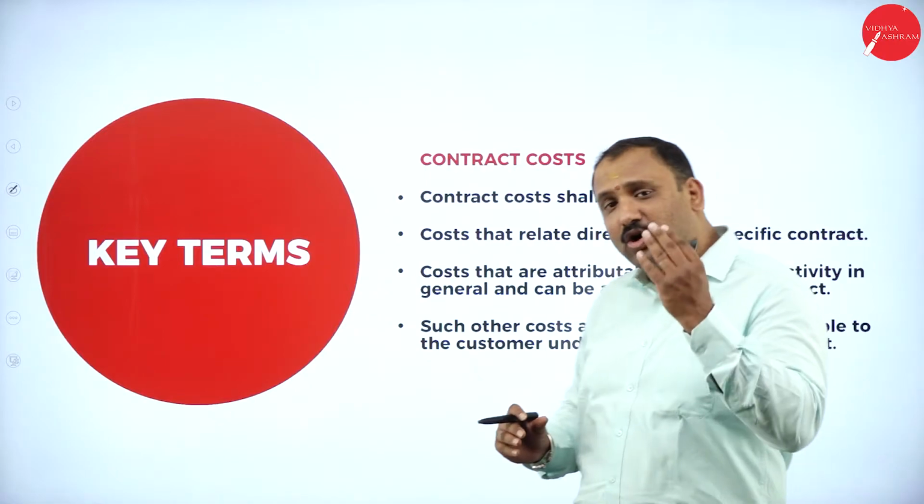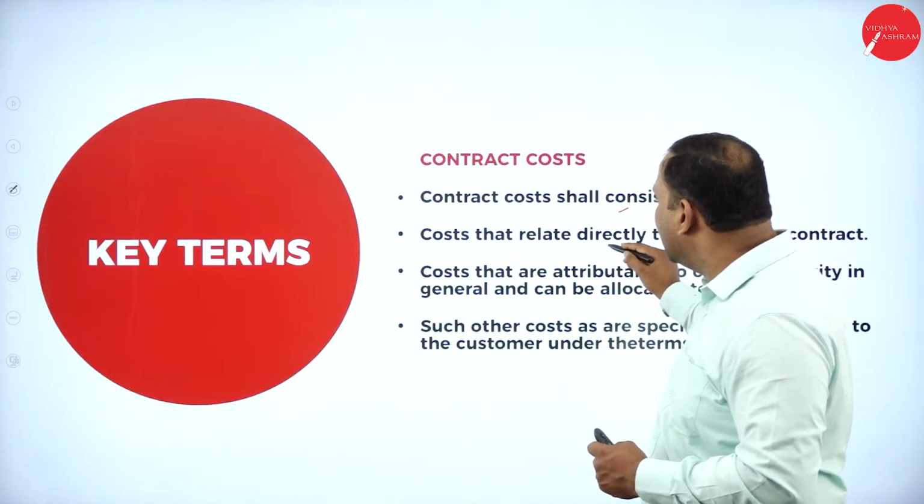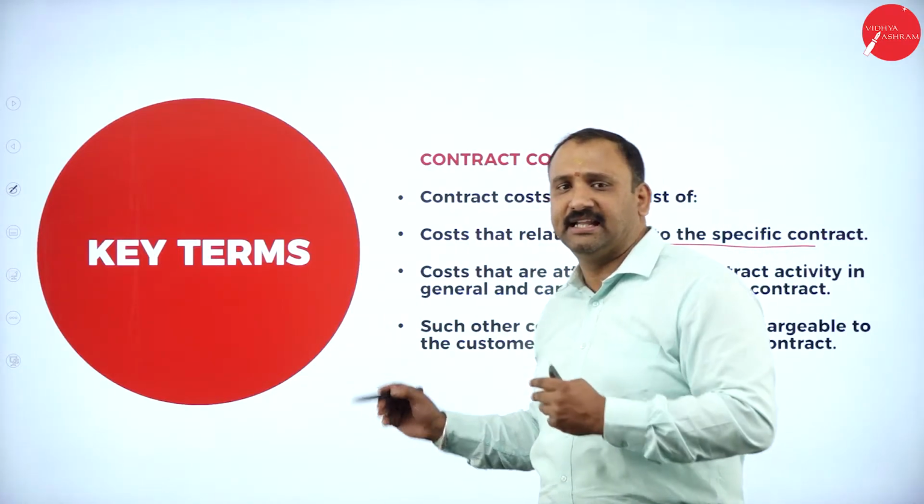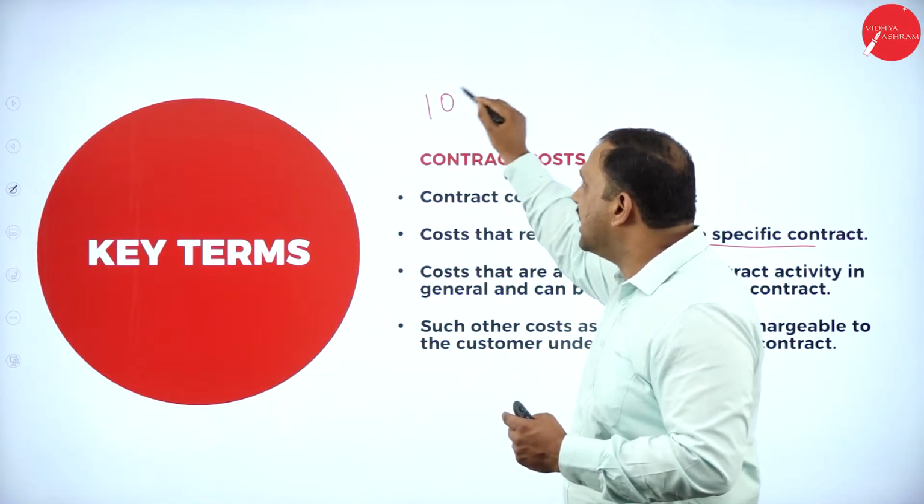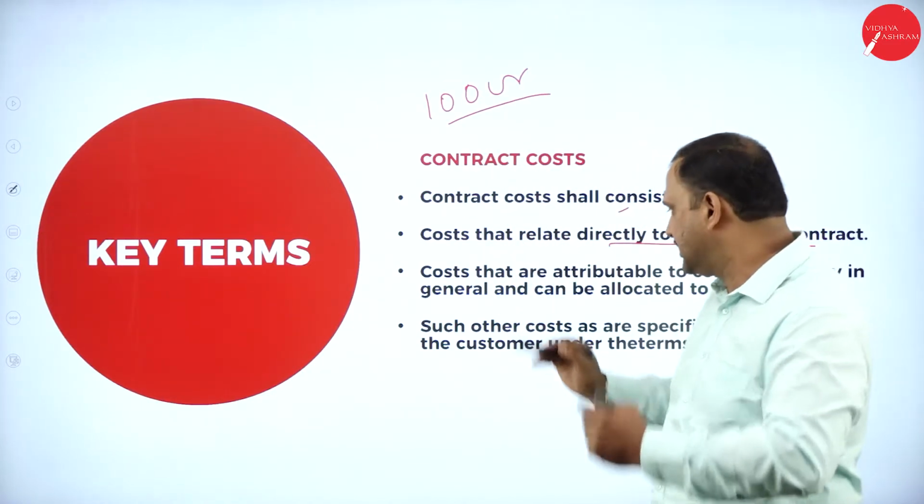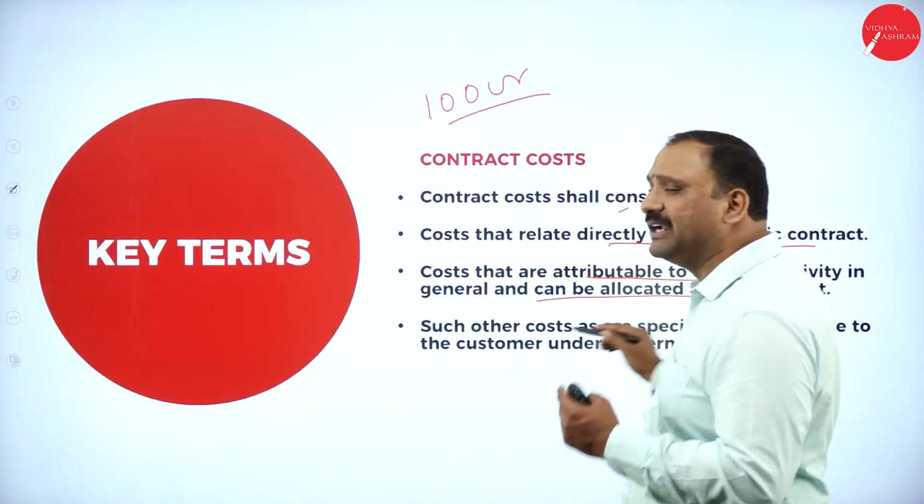Followed by the contract cost. What is the contract cost? It consists of costs that relate directly to the specific contract to build this building. Let's say that the contract cost is 100 crores. So this is a direct cost which I'm attributing towards the building, attributable to the activity and allocated to the contract.